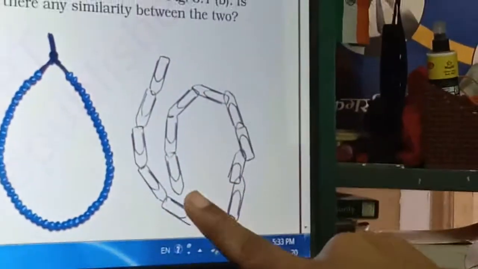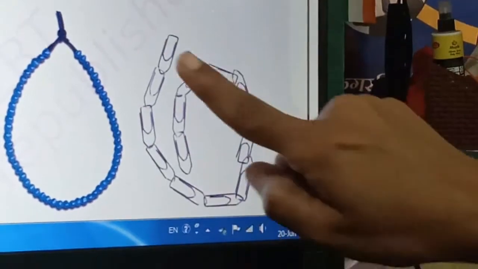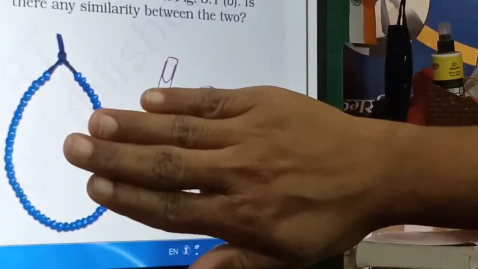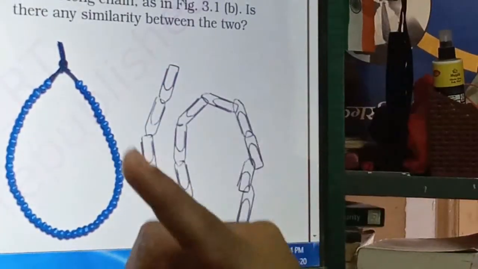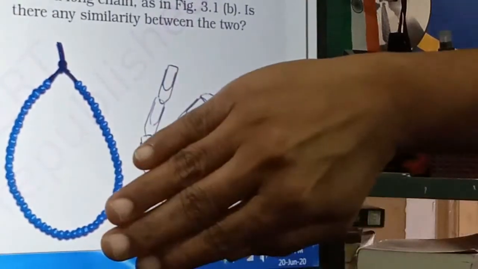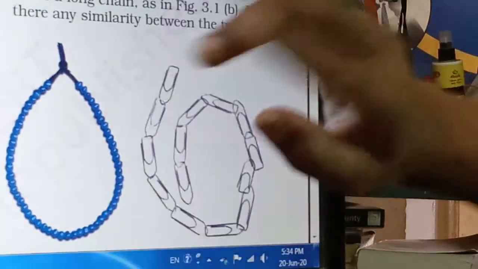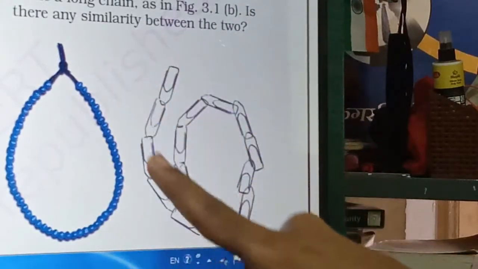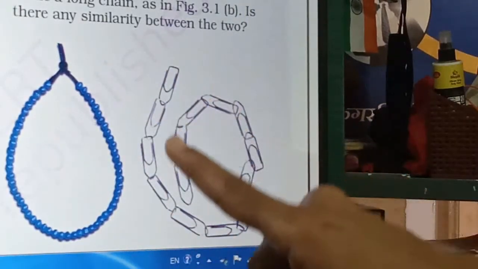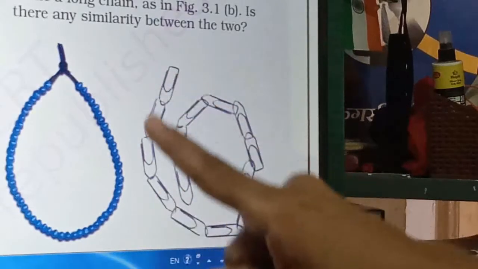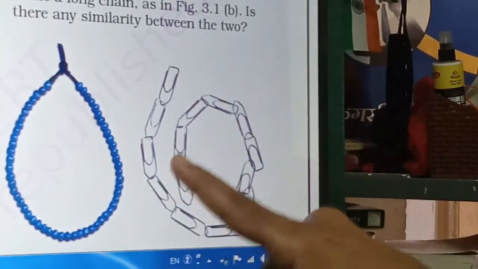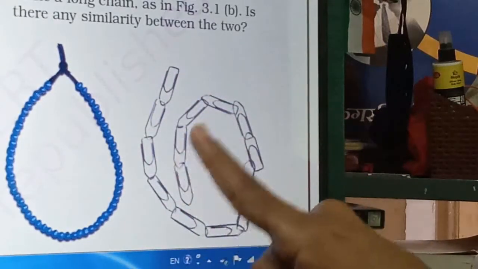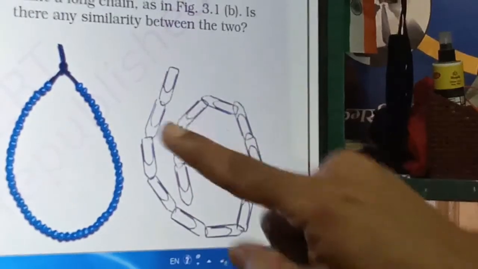Even one more example is given with the paper clip. A single paper clip is called a single unit. And when two paper clips come together, it is called a dimer, made up of 2 units. And when many such paper clips join with each other, they form a very big structure, right? So this is what is called a polymer.